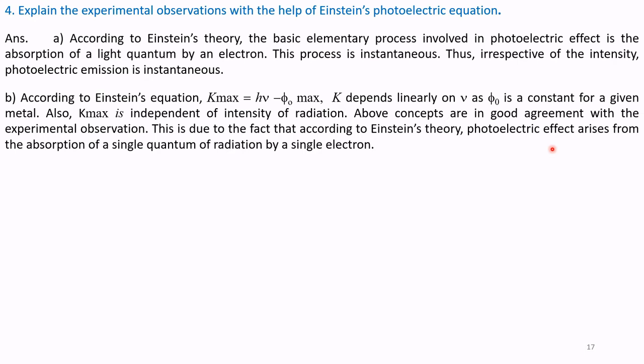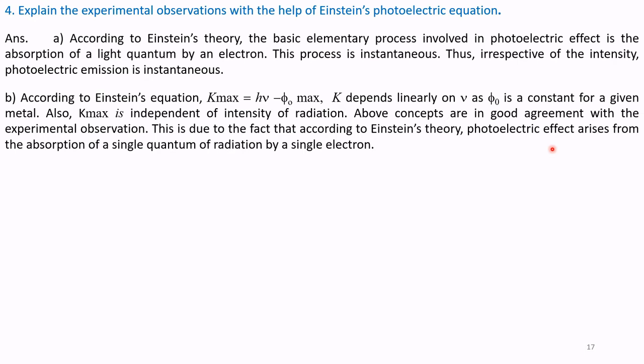Point B. According to Einstein's equation, Kmax is equal to h nu minus phi naught, where Kmax depends linearly on nu, that is frequency, as phi naught is constant for a given metal. Also, Kmax is independent of the intensity of radiation.